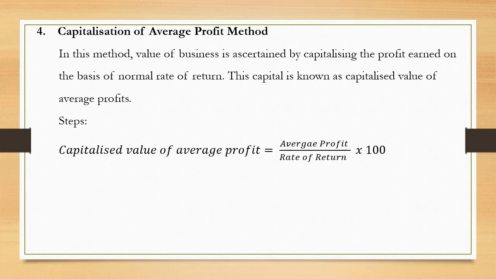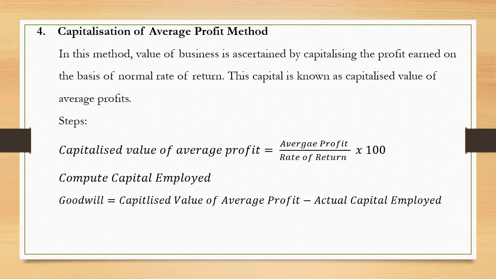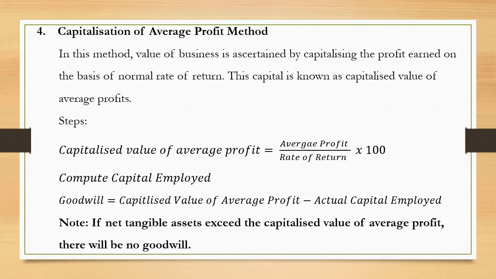The first one is to calculate the capitalized value of average profit, which is equal to average profit to be divided by rate of return into 100. Then we need to calculate the capital employed, and after that we can see the value of goodwill calculated by the difference of the two values, capitalized value of average profit minus actual capital employed. If net intangible assets exceed the capitalized value of average profit, there will be no goodwill. Do remember, this is very important.